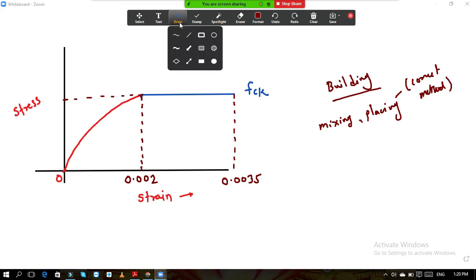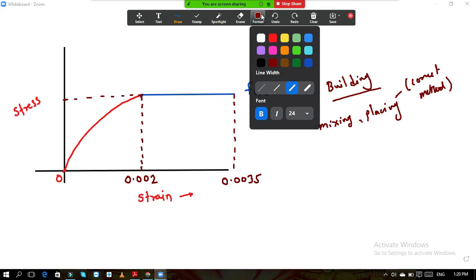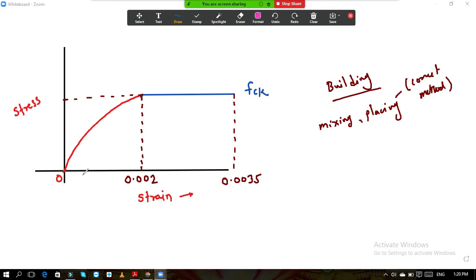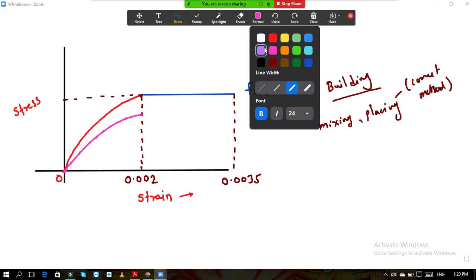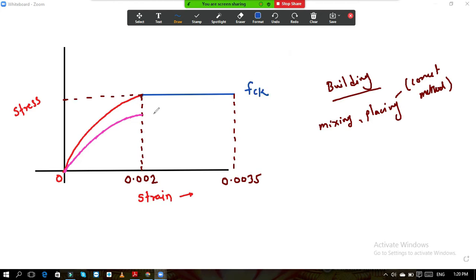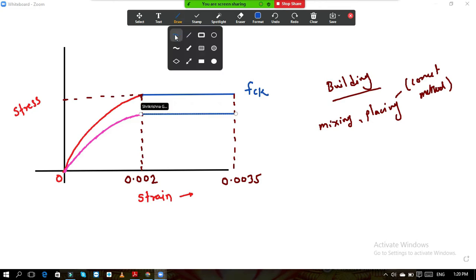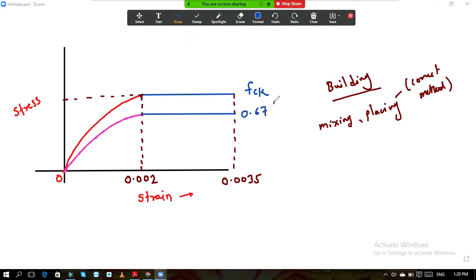So I will draw another graph now, parallel to this, which will start from this point only. It is like this, and we will extend it again. From this point it will remain the same, and this is nothing but 0.67 FCK. How much is it? 0.67 FCK.